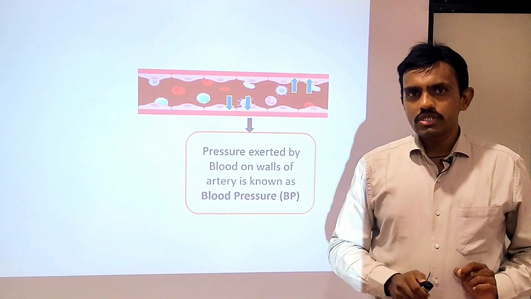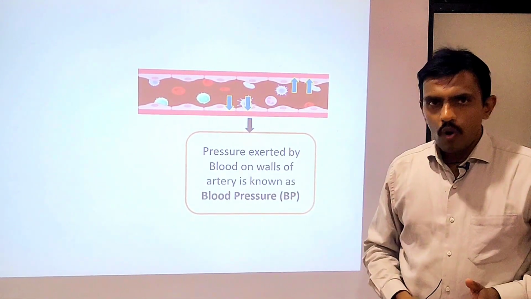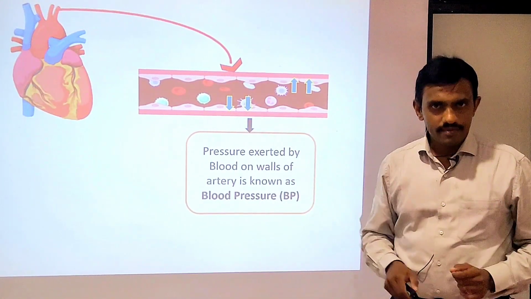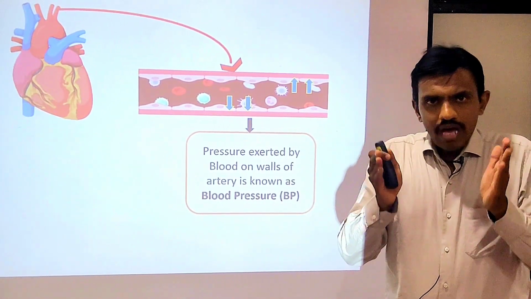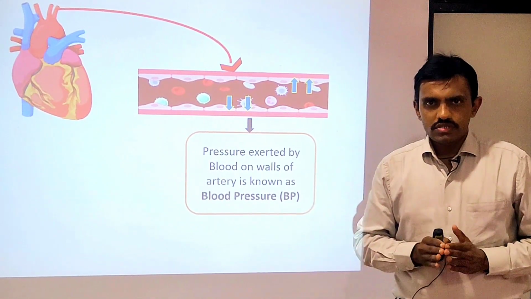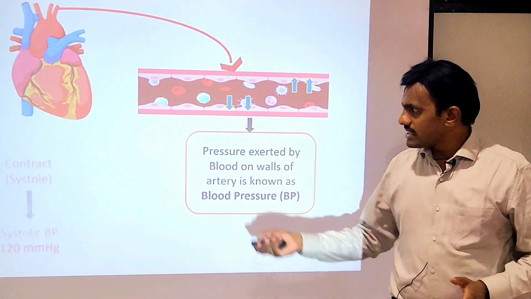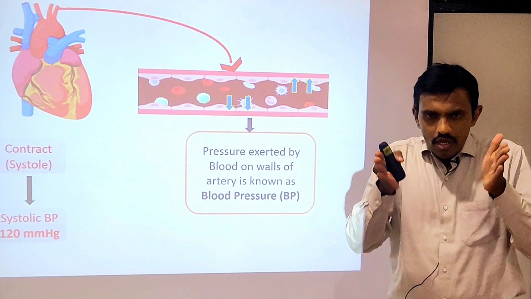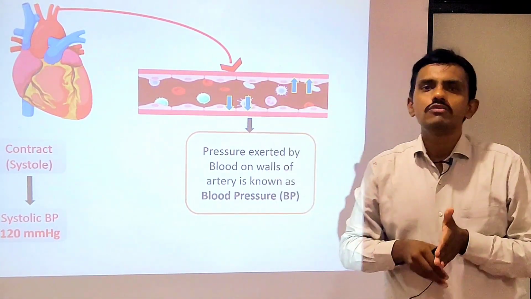Now, the next question is, how this blood comes to the artery? Obviously, you know that heart is pumping the blood into the artery. ये blood डाल कौन रहा है? Heart डाल रहा है. How the heart is pumping the blood into the artery? Heart is having two positions. Two situations the heart can remain. पहला situation होता है systole, or it is also known as what? Contraction of the heart. Okay, see, when heart is contracting, it is pushing the blood out into the artery.